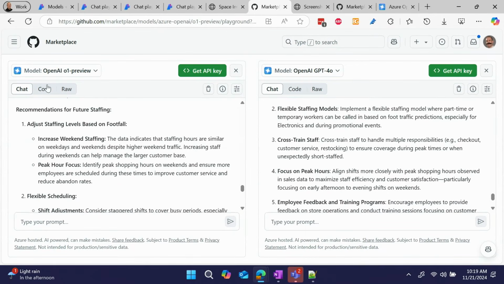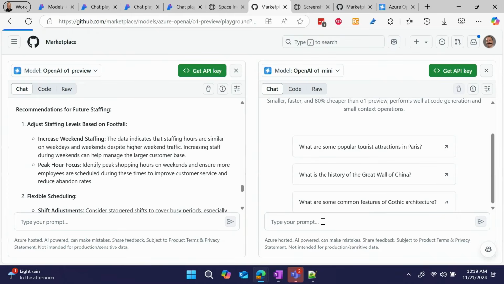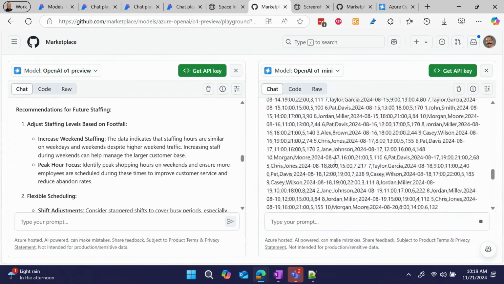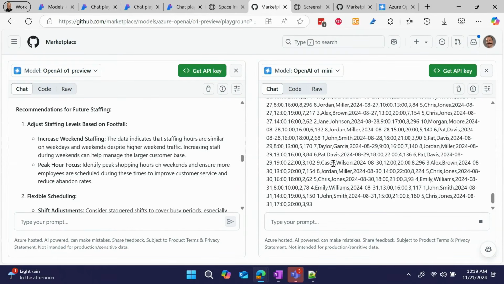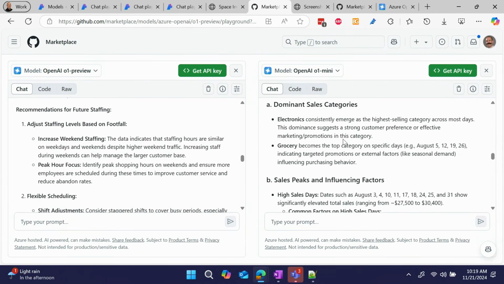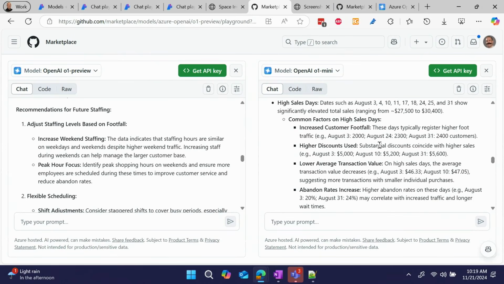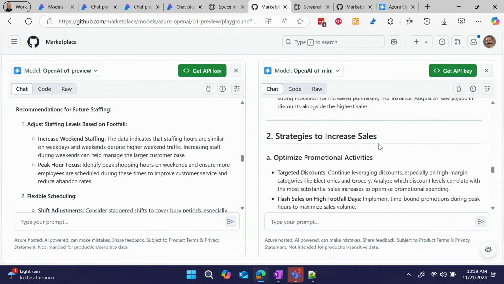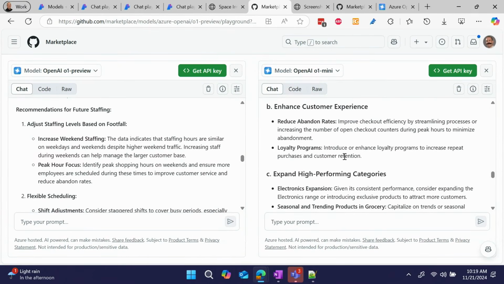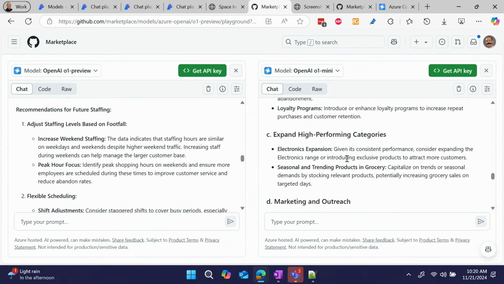But getting back to where I was, now in here, you can compare O1 Preview to GPT-4o, or you can compare it to, say, O1 Mini. I can give the same prompt to O1 Mini. We'll see how much faster it actually is. So O1 Mini, unlike GPT-4o, doesn't spit it right out, right? O1 Mini is still thinking about it. It's still doing that chain of thought reasoning. It's just a little bit more mini. But it is still able to find a number of these same insights. It's still able to do this kind of math. So maybe not as good, maybe not as deep as what we see with O1 Preview, but still pretty solid and still worth a look.